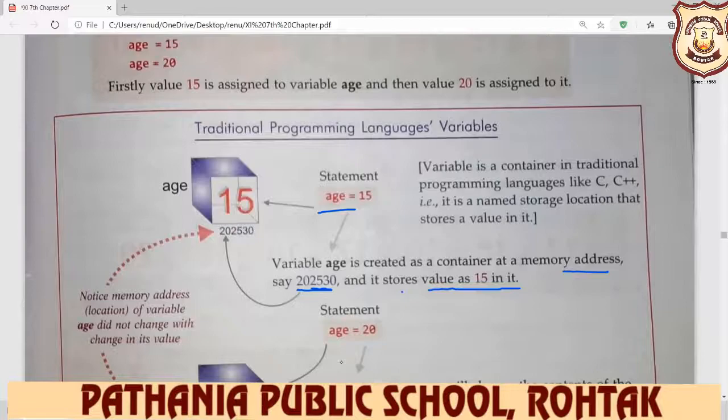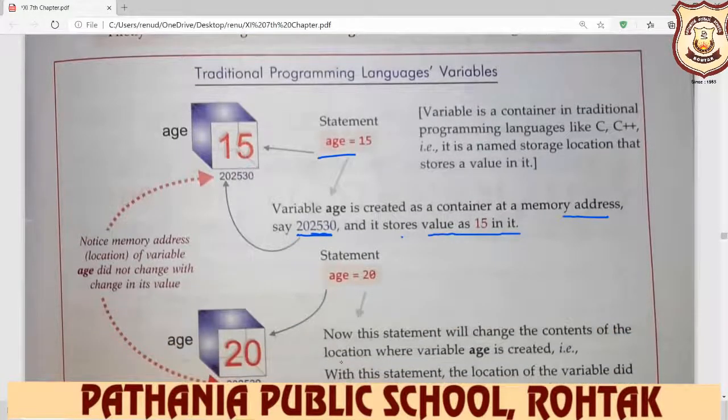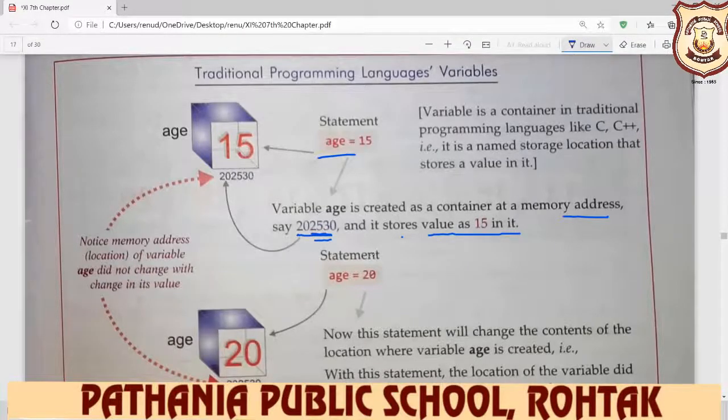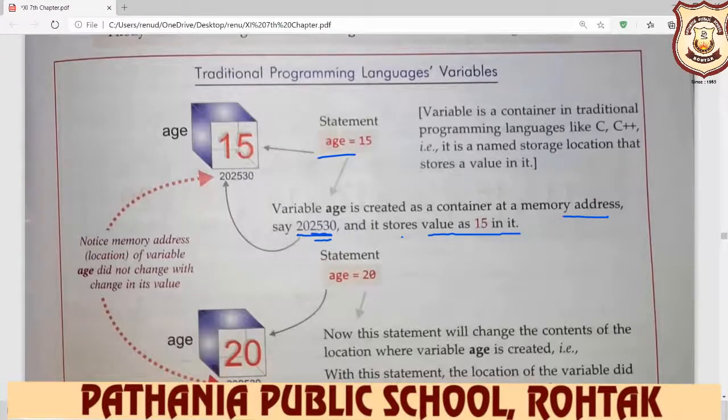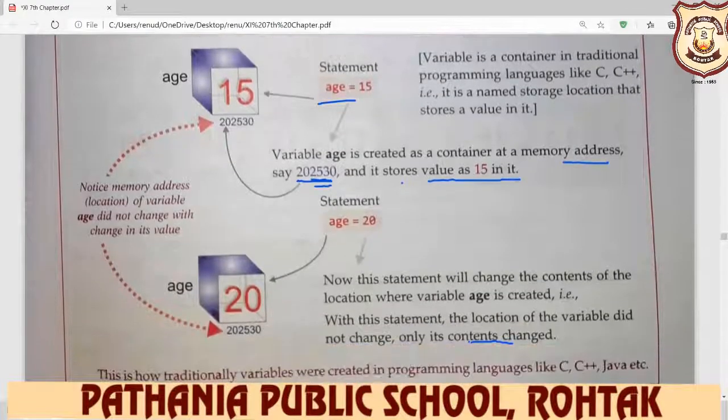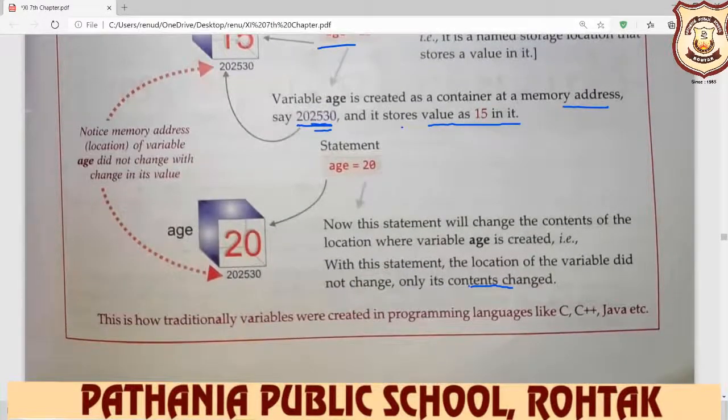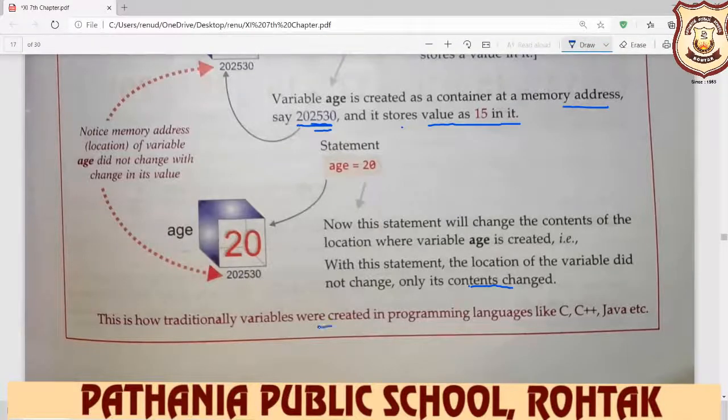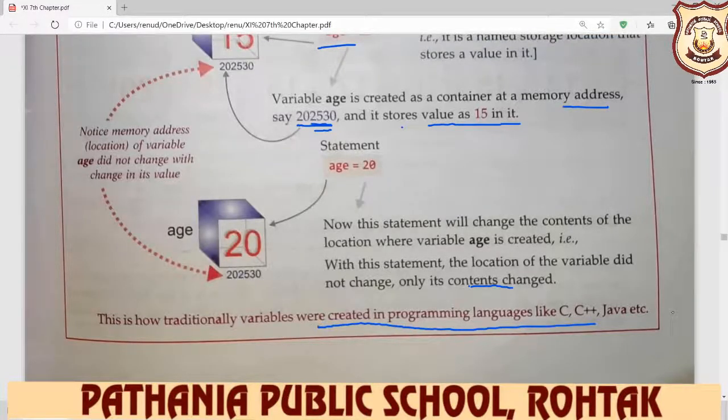Statement age is equal to 20: this statement will change the content of the location where variable age is created. The location of the variable did not change, only its content changed. Location is the same, but content is changed. So now your age is equal to 20, not 15. This is how traditionally variables were created in programming languages like C, C++.